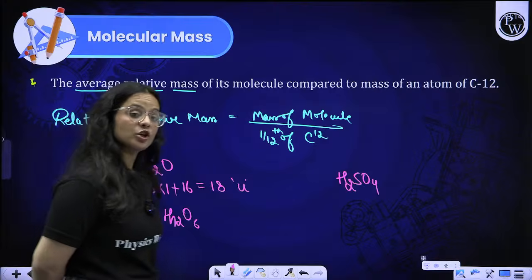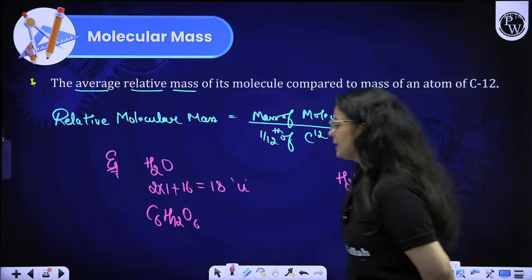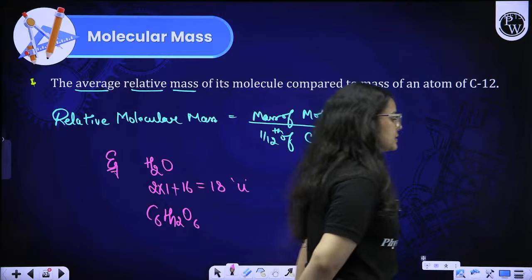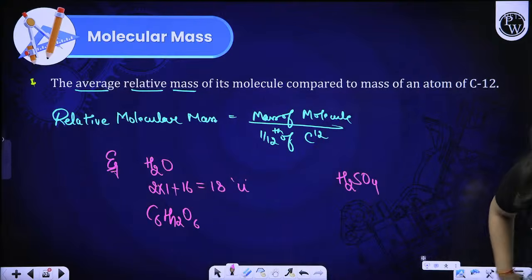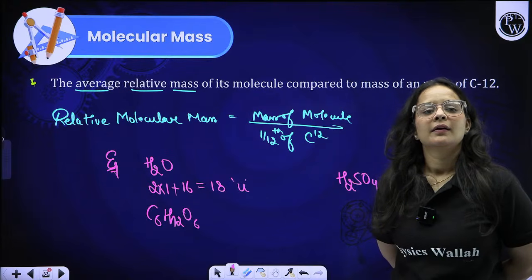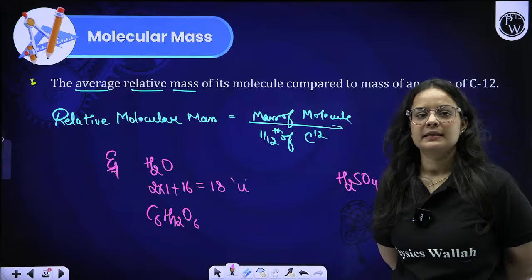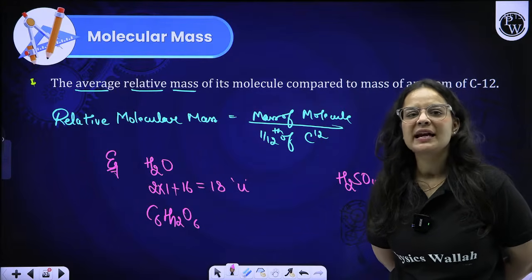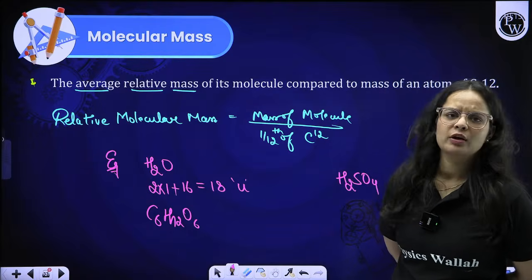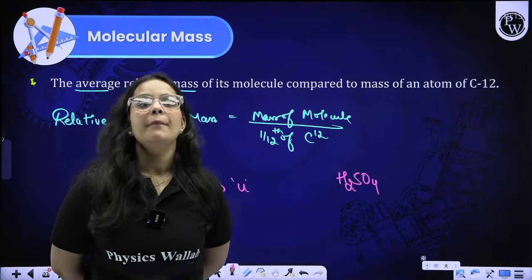If they specifically ask you about relative only, then no unit will come. Tell me, beta, what will be the molecular mass of C6H12O6? Very good. Relative mass is almost the same as actual mass. There will be a slight difference between the relative and actual value, but they are approximately the same. Yes, beta, very good. Nitish and Abdullah Khan, very good.